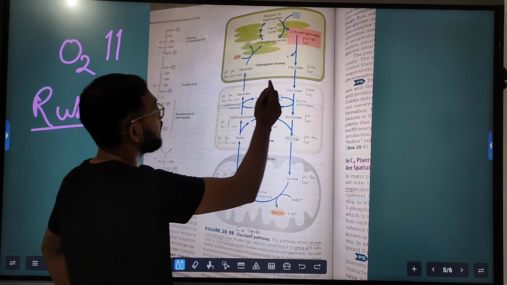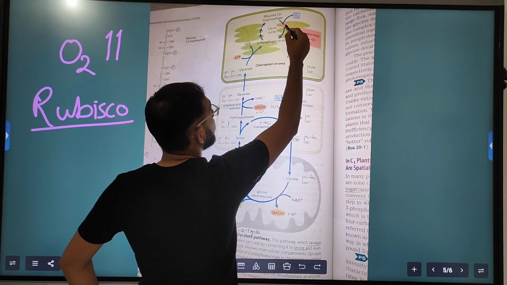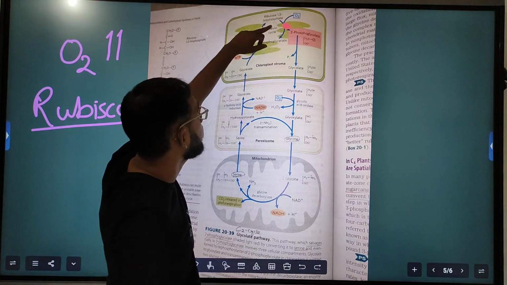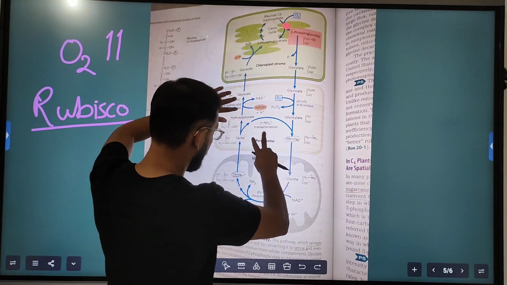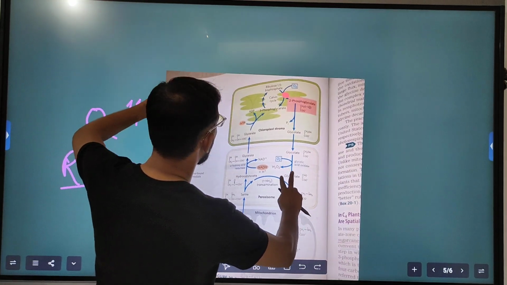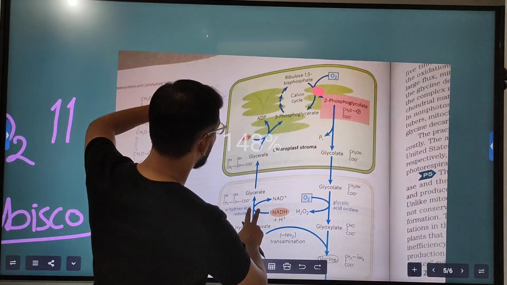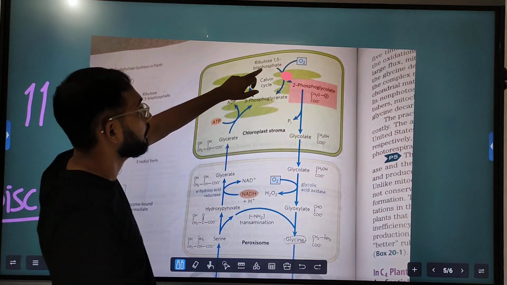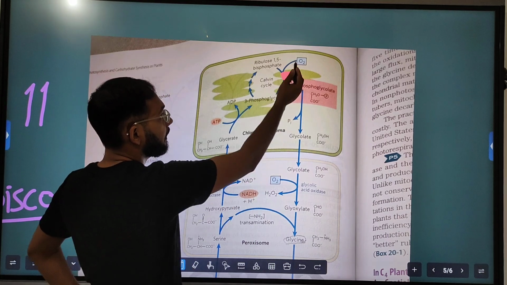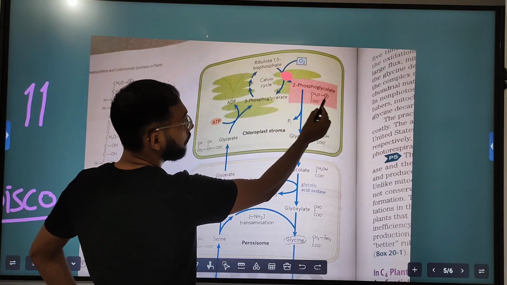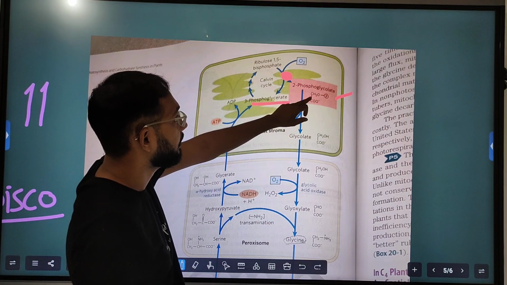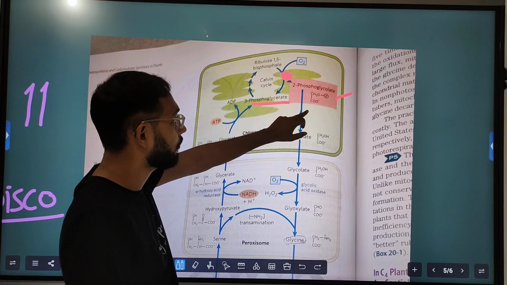And you can see in this cycle the Rubisco enzyme is catalyzing the reaction, and this is the substrate molecule ribulose 1,5-bisphosphate. Let me zoom it. Rubisco's oxygenase activity adds oxygen, and 2-phosphoglycolate and 3-phosphoglycerate are made. 2-phosphoglycolate is the first molecule of this cycle, photorespiration.